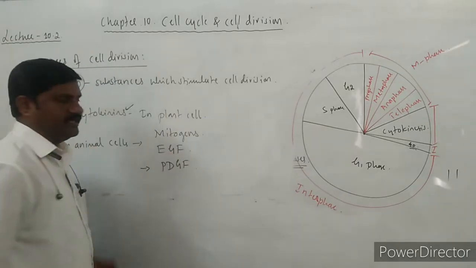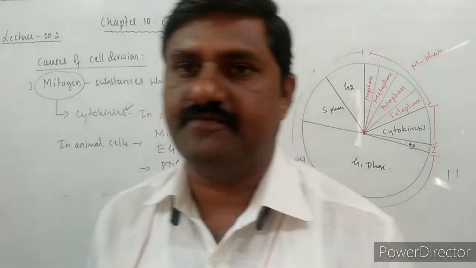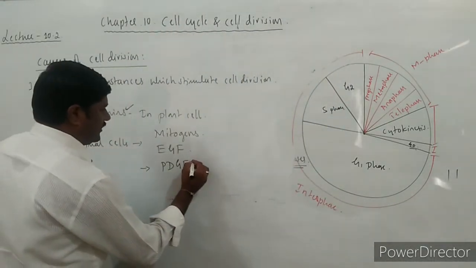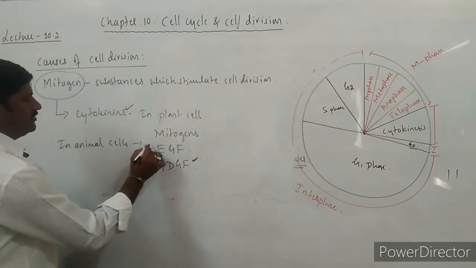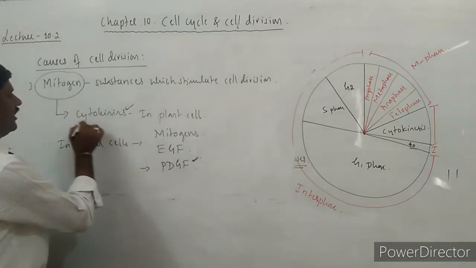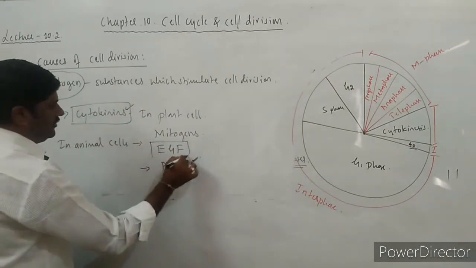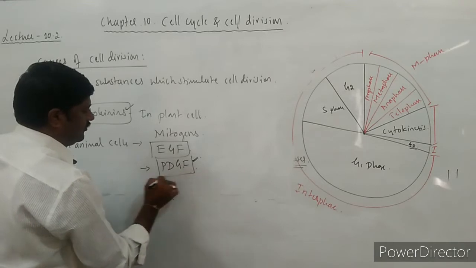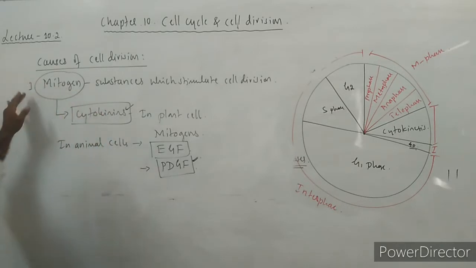PDGF is also another factor, which also stimulates the cell division. So these are some of the mitogens in case of plant cell as well as animal cell: cytokinins, EGF as well as PDGF, which stimulate the cell division.